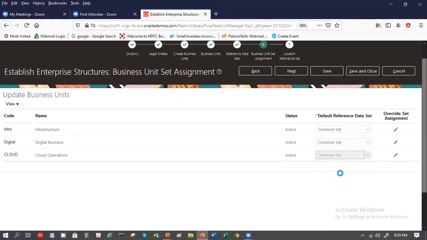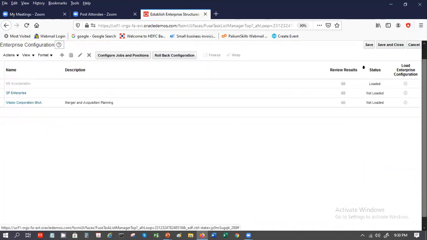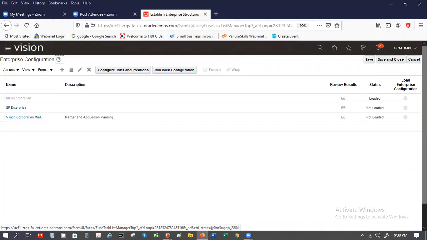And then later on, you can go and modify it at a more granular level, which we'll see later once we define all the setups. Similarly, for your locations also, these were the two locations that we had. So we'll put it as part of common set initially. And then we save and close. So this way, we have now defined our SP enterprise, and we can start using that SP enterprise.